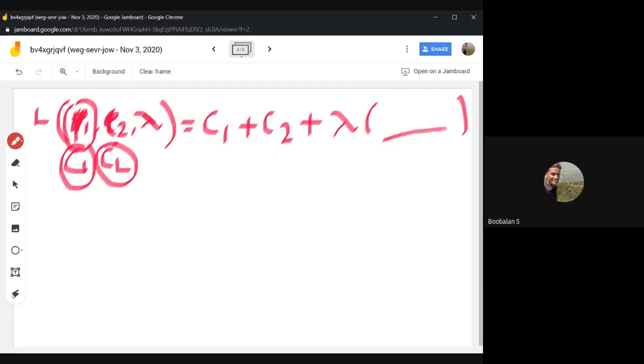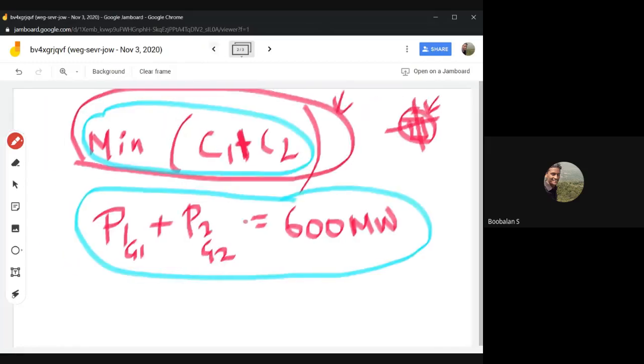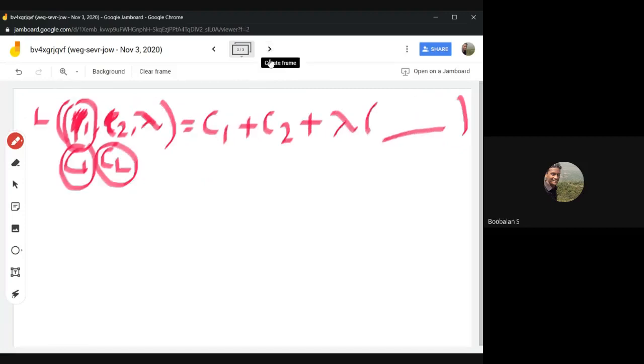What is the constraint? The total demand. What is the total demand? P1 suffix G1 plus P2 suffix G2 is equal to 600. Just like we had x square plus y square earlier, the same constraint we are going to use here. So P1 suffix G1 plus P2 suffix G2, and the 600 coming from the right hand side now moves to the left: minus 600 equal to 0. This is my constraint, and we need to use this constraint in our Lagrangian function: P1 G1 plus P2 G2 minus 600. Now I have the equation.